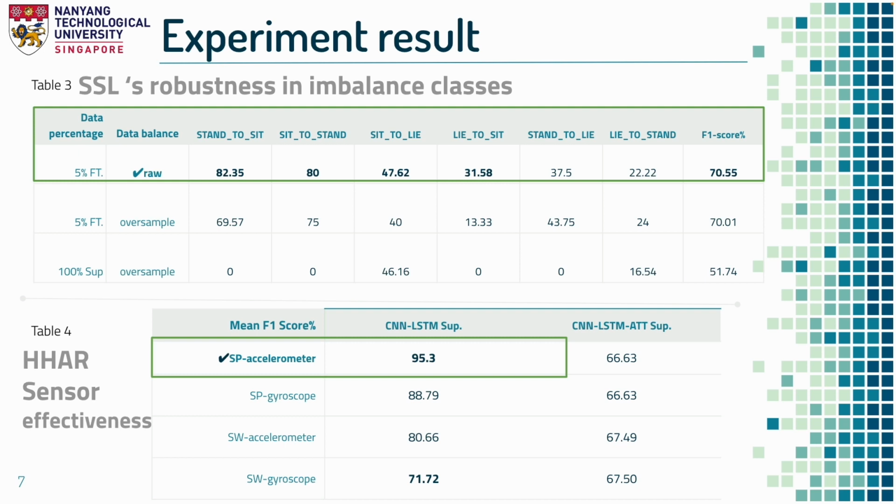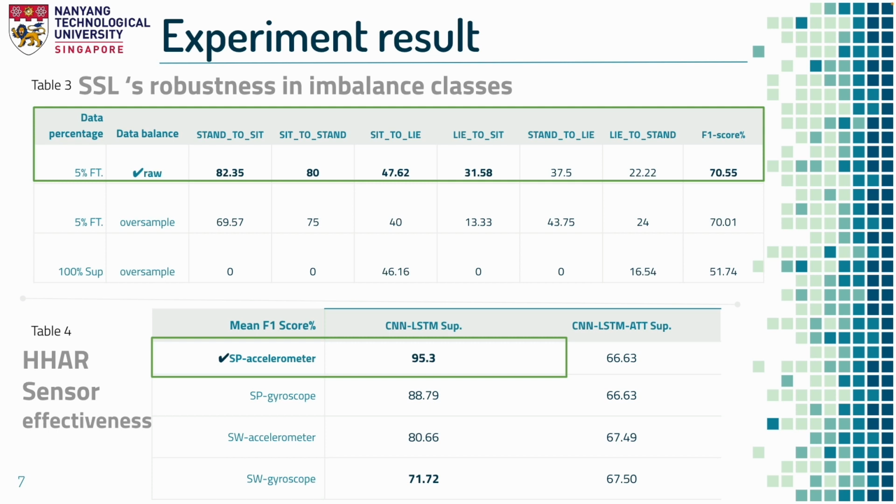Here, we focus on the imbalanced classes in the HAPT dataset. We investigated the SSL effectiveness in dealing with imbalanced class data. We compared SSL with raw datasets, SSL with oversampled datasets, and supervised learning with full labels on the imbalanced classes.